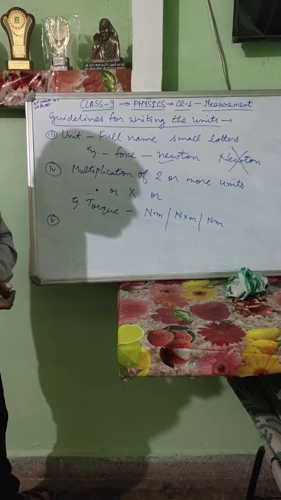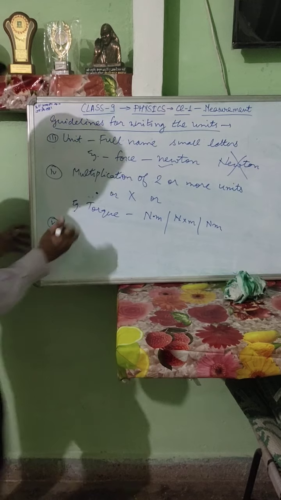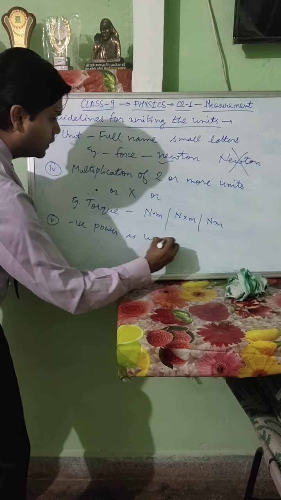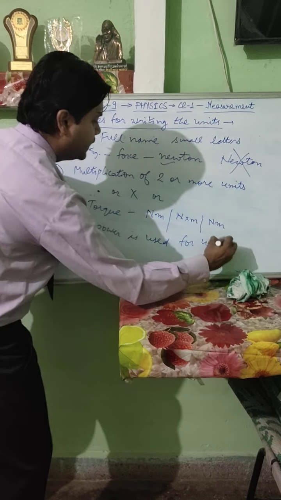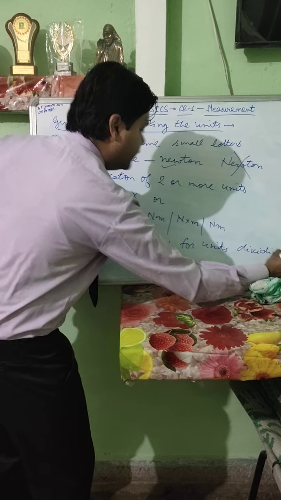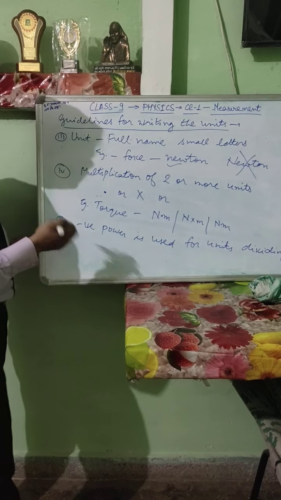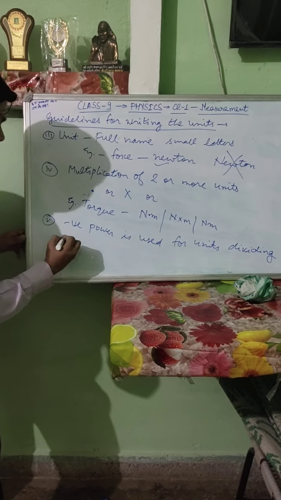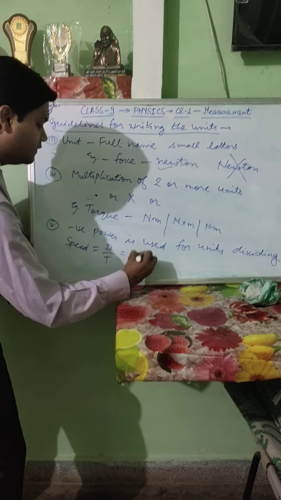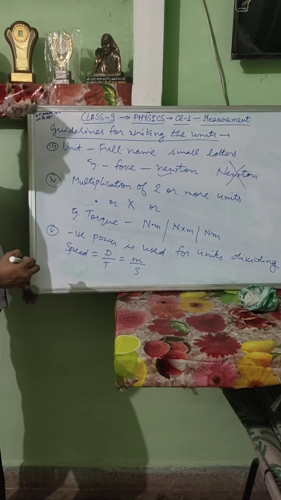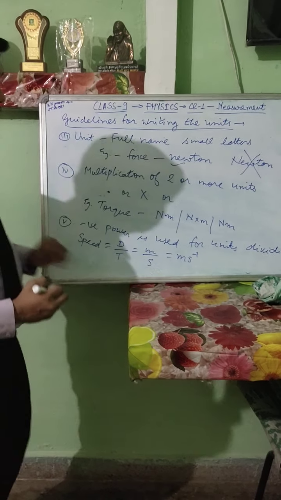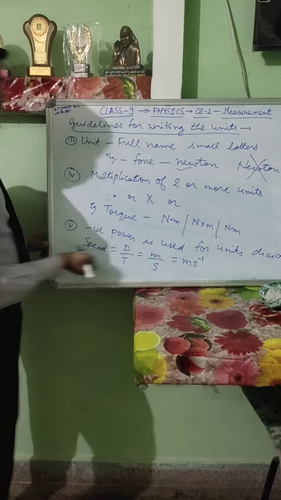The last point to remember for writing units is that negative power is used for units which are formed by dividing one unit by another. If we are dividing one unit by another, then we use a negative sign. For example, the formula for speed is distance upon time, so its unit will be meter per second. This is formed by dividing, so it will be written like this, m s^-1. So this was the negative sign which we have used.